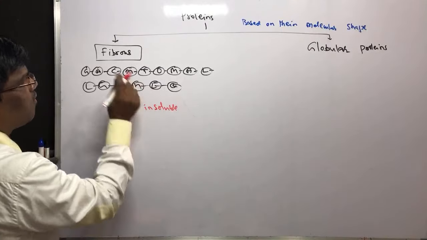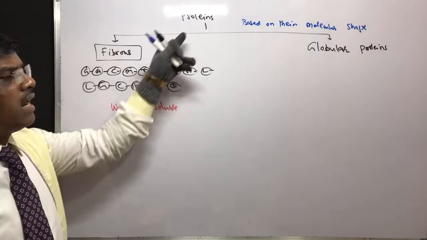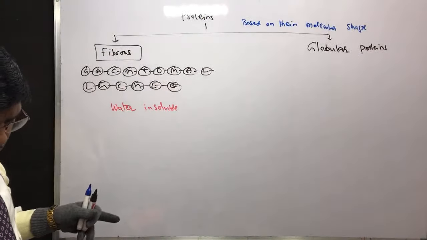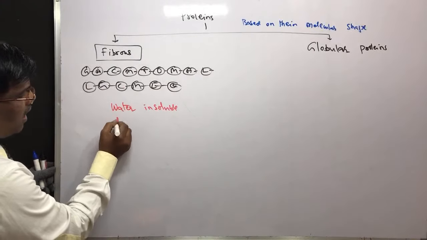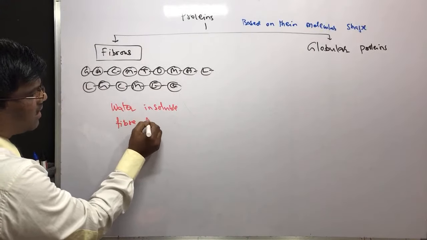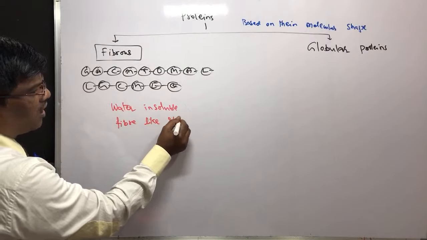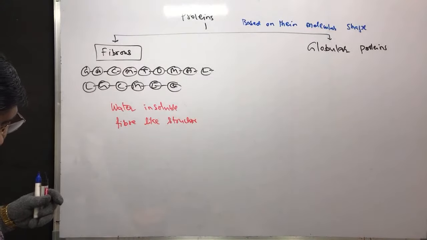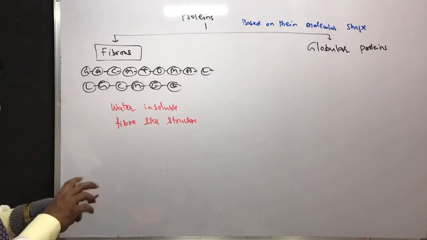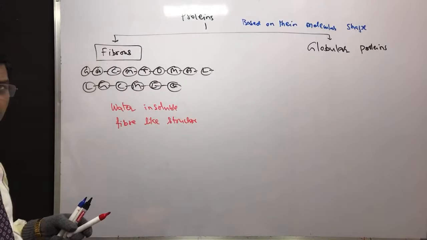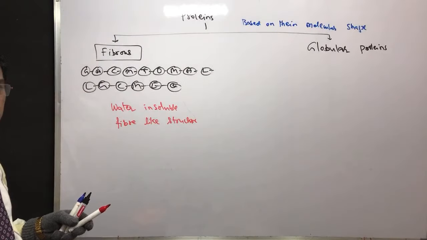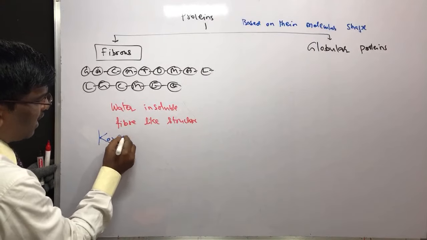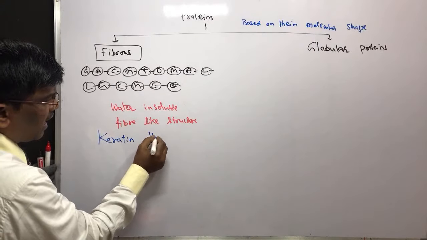There is a question, students. Fibrous proteins are water insoluble. Yes. So these are like fiber-like structures, and water insoluble. Then what are the examples? Where do you find them? You will find these fibrous proteins in hair, keratin. There is a protein, keratin, which is present in hair.